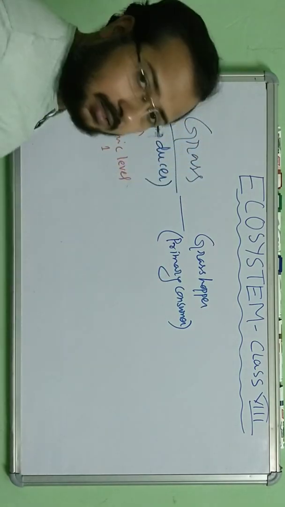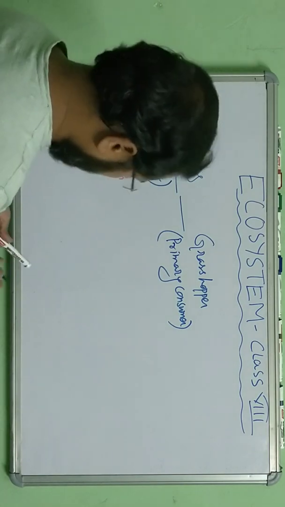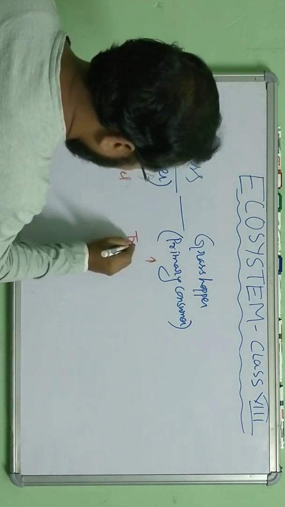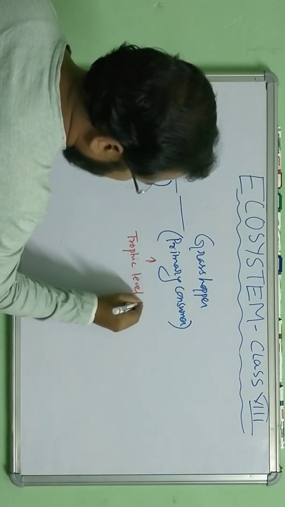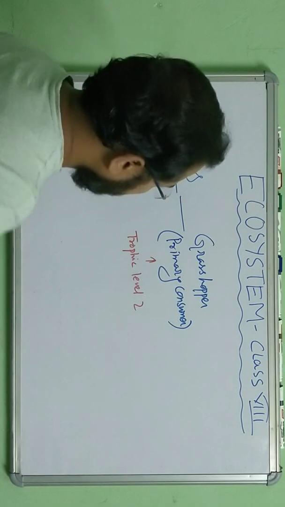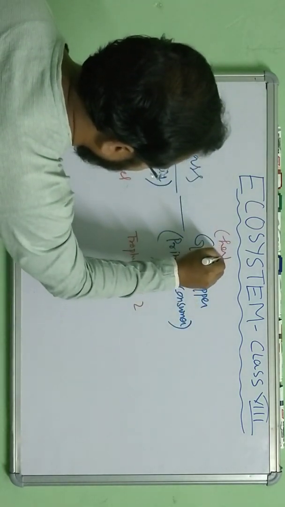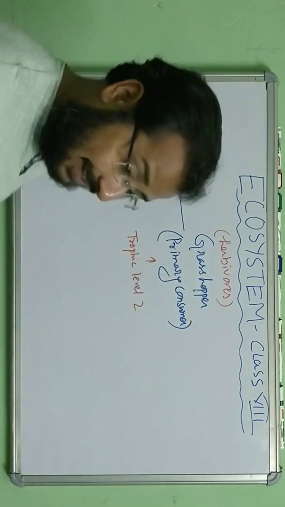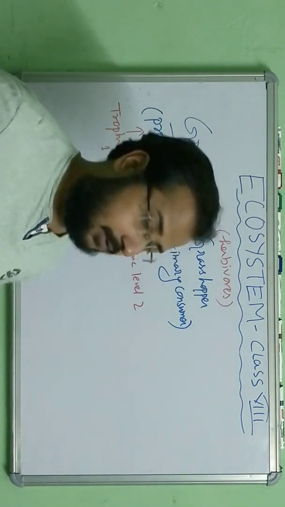So primary consumer. We can label them as trophic level 2. And grasshopper is a herbivore, which eats only the plant resources, the food produced by the plant.